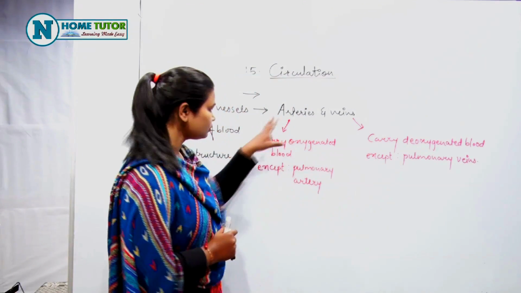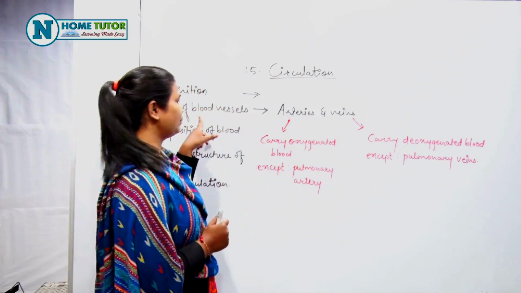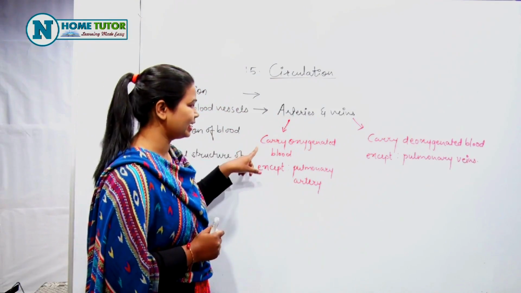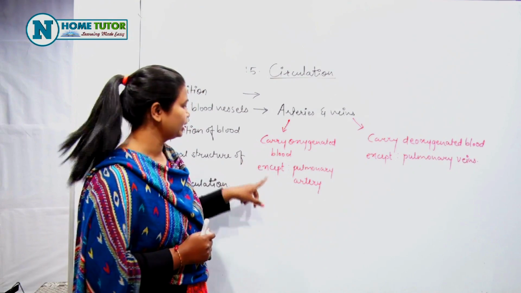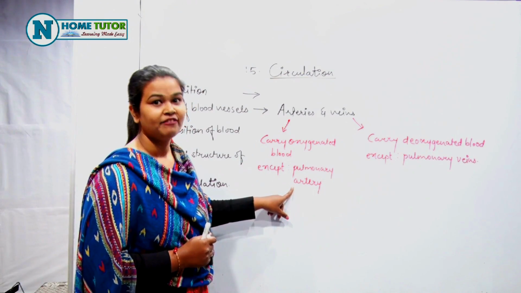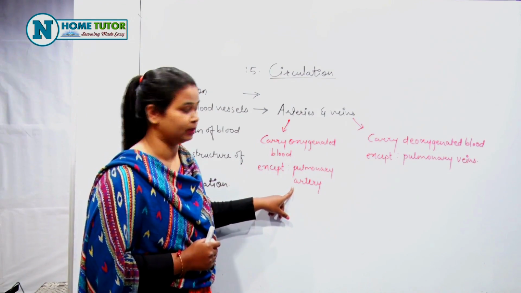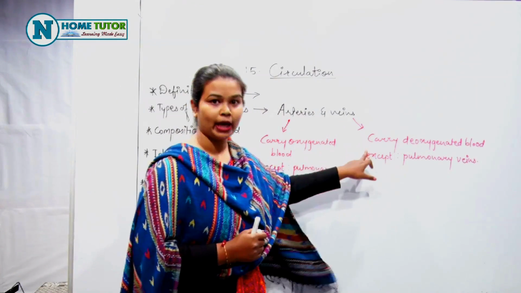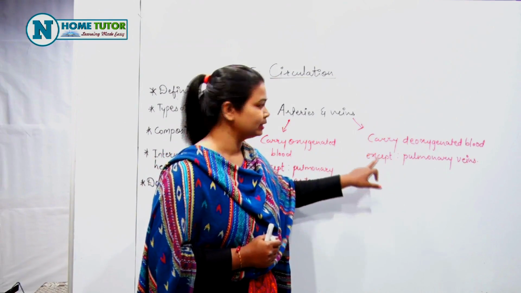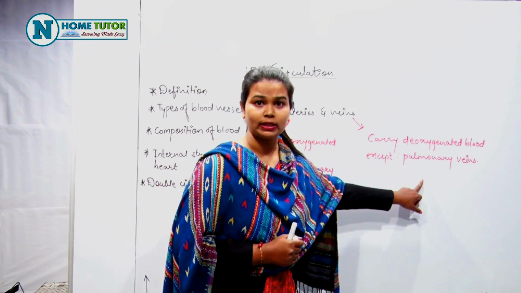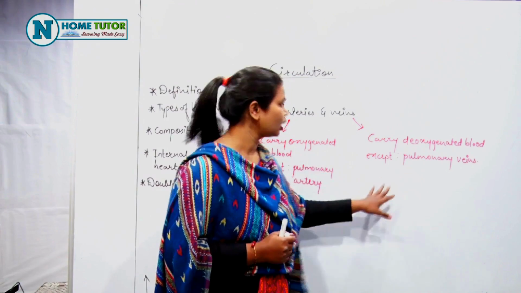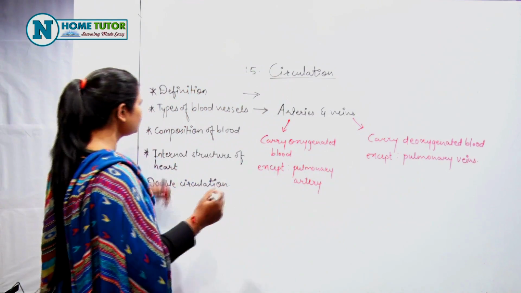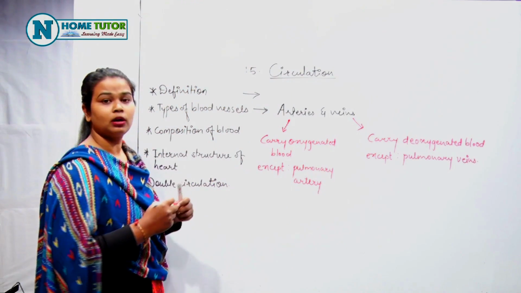Clear? Arteries and veins are the types of blood vessels. Arteries carry oxygenated blood except pulmonary artery which carries deoxygenated blood. Veins carry deoxygenated blood except pulmonary veins which carry oxygenated blood.